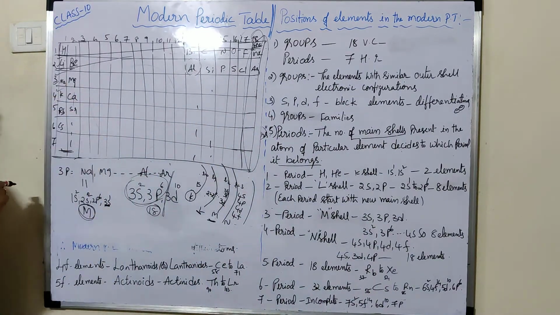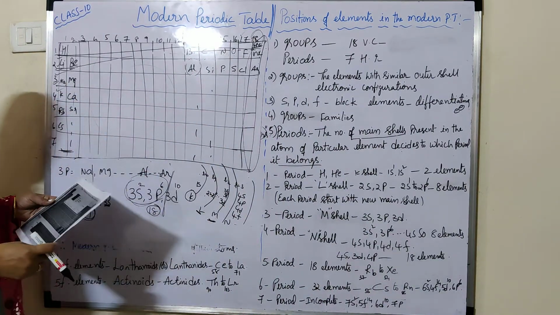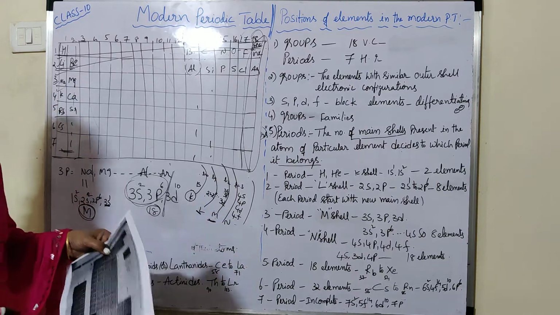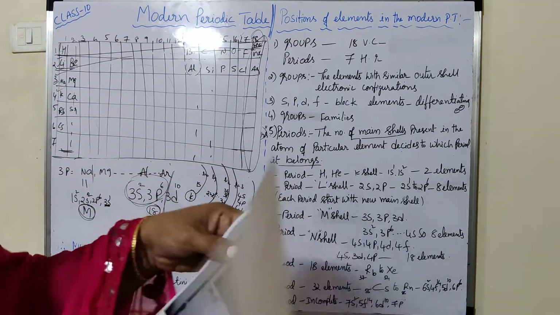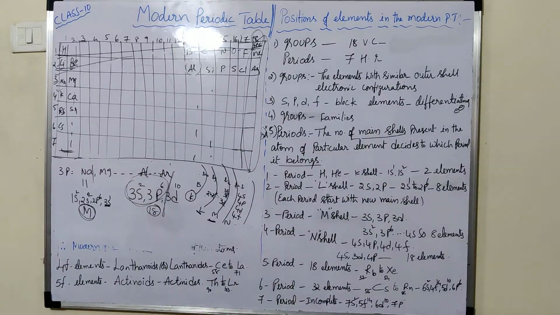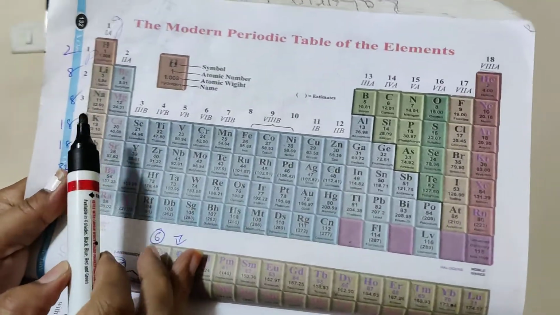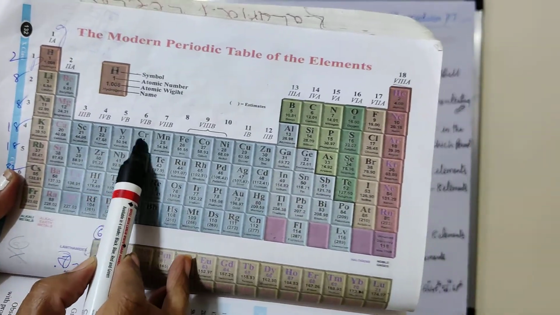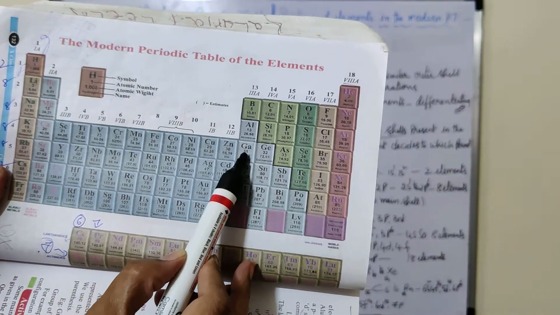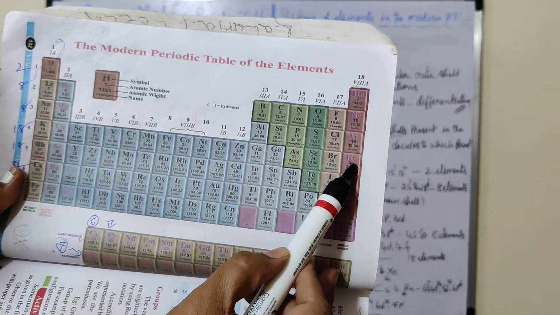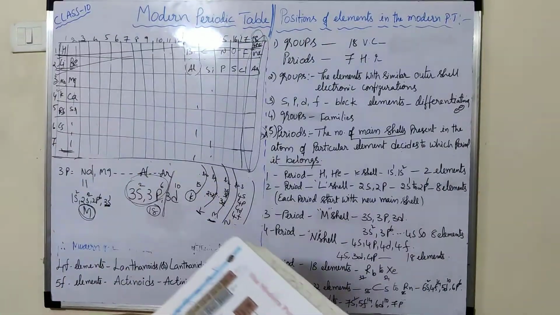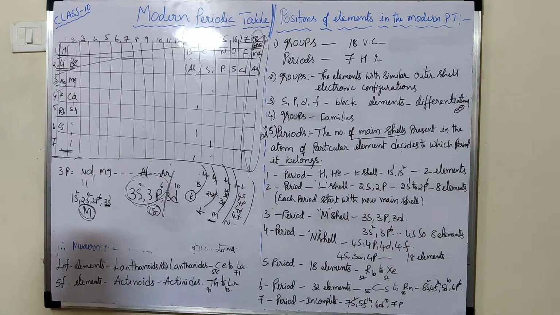Fourth period, how many elements are allotted? Fourth period, if you take, can you see, I will show you from the textbook. Fourth period, 1, 2, 3, 4, 5, 6, 7, 8, 9, 10, 11, 12, 13, 14, 15, 16, 17, 18 elements are allotted in the fourth period. So why are 18 elements allotted? Once again we will see the